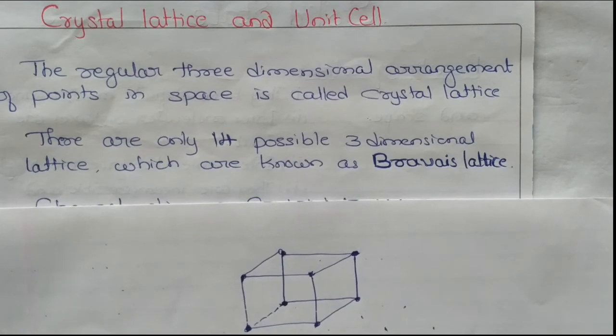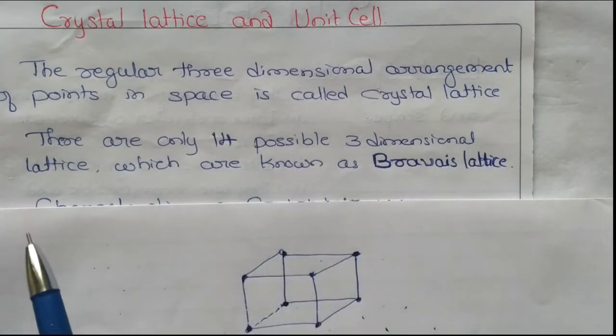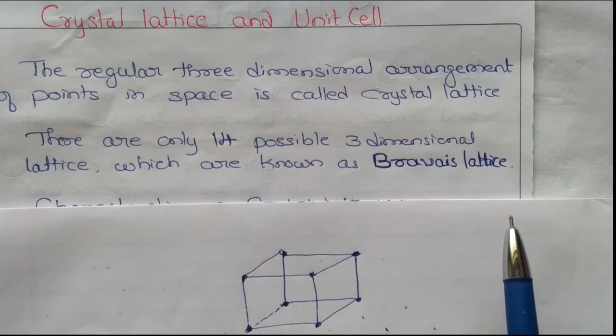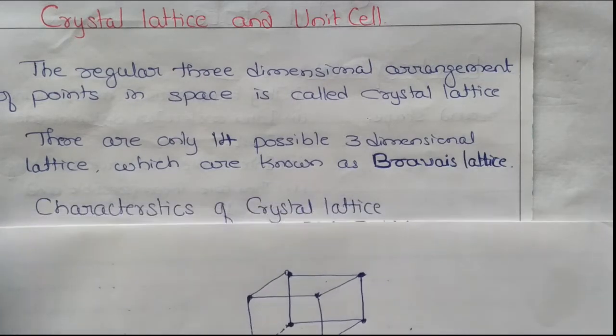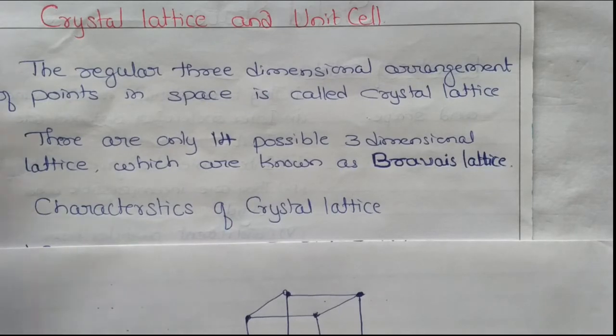There are only 14 possible three-dimensional lattices, which we can take up later. You must remember, there are 14 possible three-dimensional structures, which are known as a Bravais lattice. So what are the characteristics of a crystal lattice?